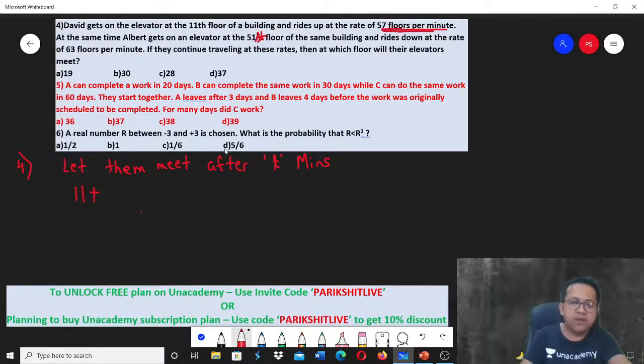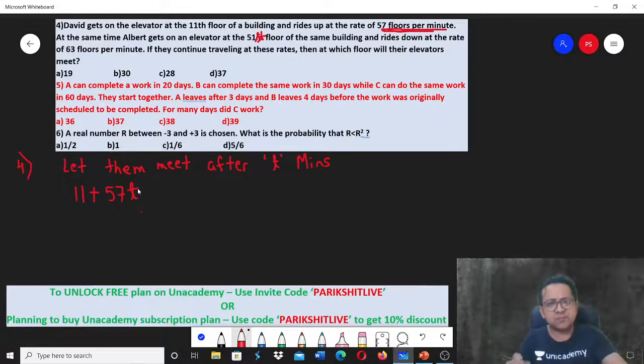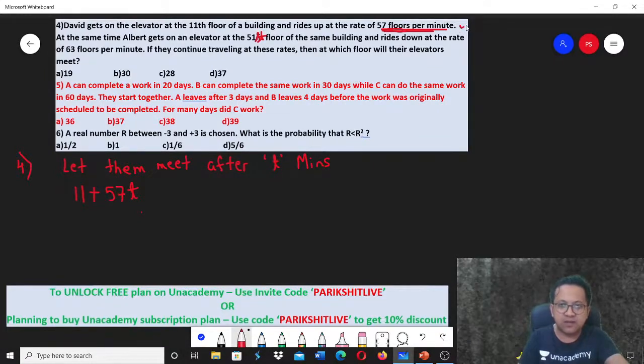If they are meeting after T minutes, what is the distance covered? Speed into the time. What is the speed? Speed is 57 floors per minute. Correct?